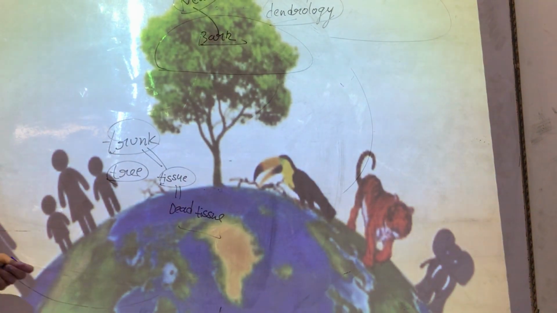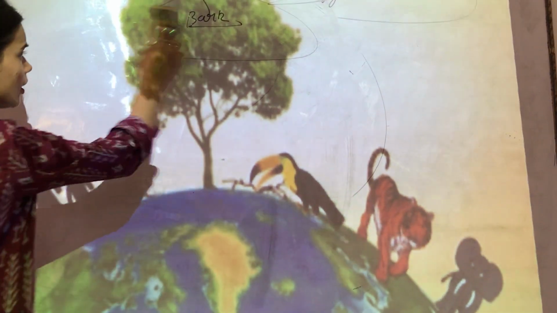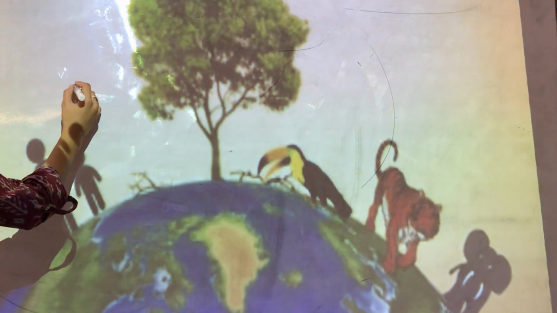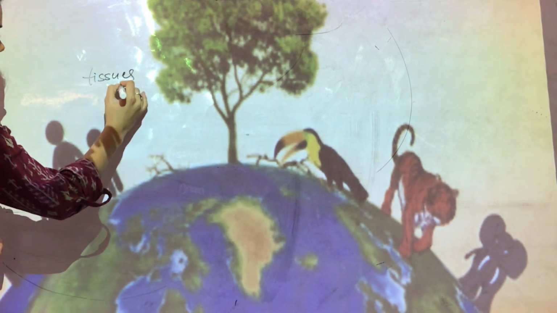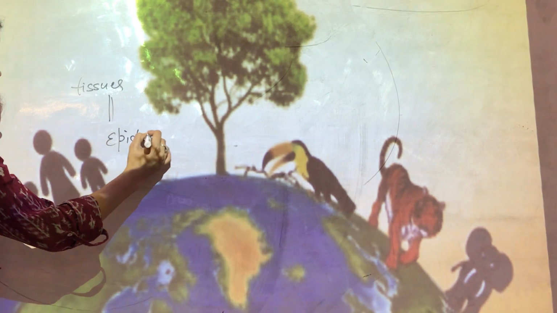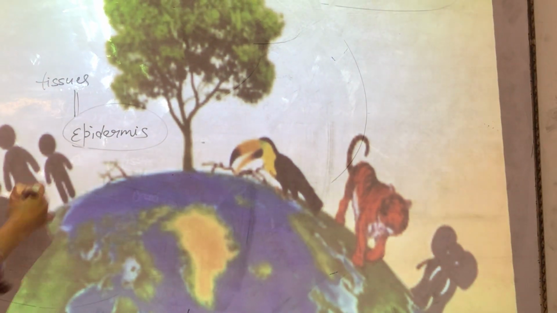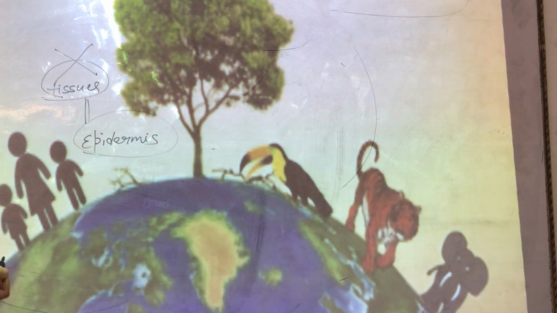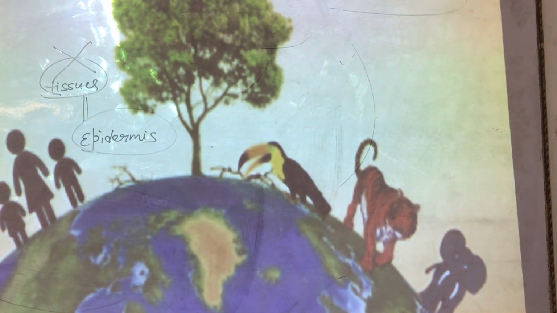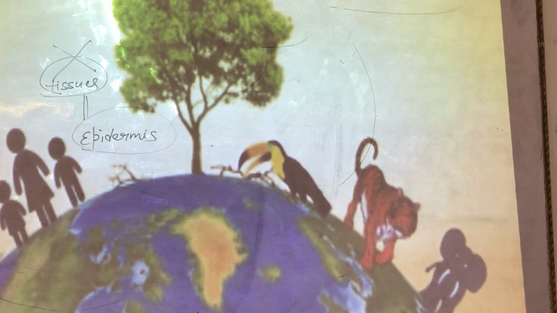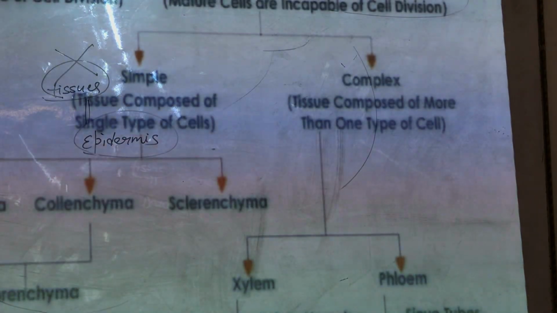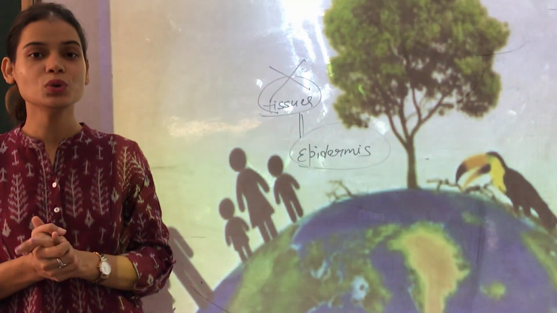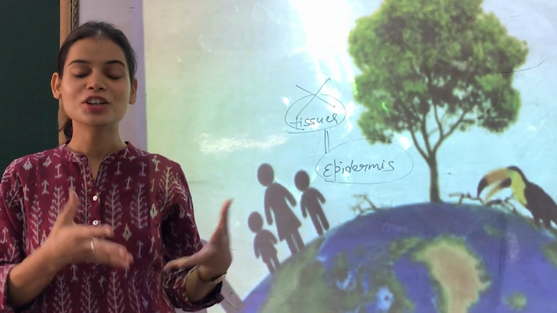Now you understood, children, that there are so many tissues working all throughout inside the plants. All these tissues are working because of the epidermis tissues. If there is no epidermis tissue, these plants cannot survive, because these tissues will have no use without the protection layer that we call epidermis tissue. So we all should respect the trees, we all should take care of the trees, because that is made possible due to all the hard work that is done by the tissues.